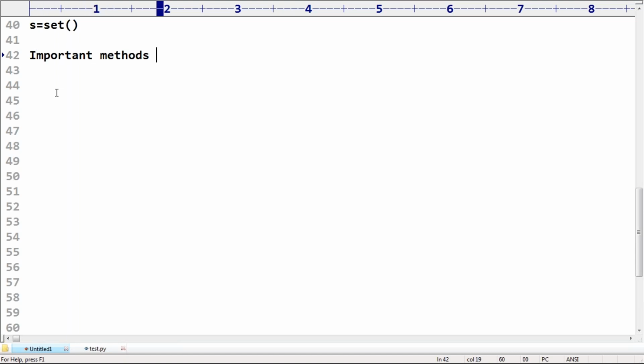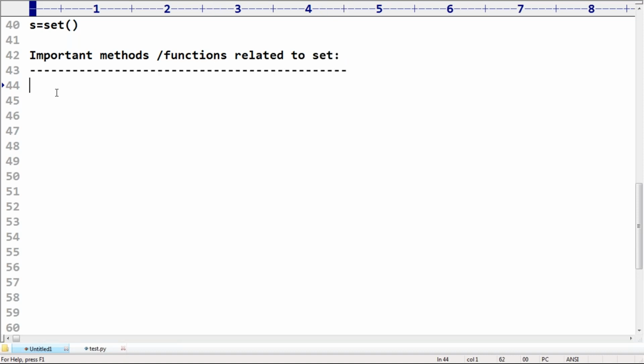Important methods. What are the various important methods? They are functions related to set. On the set, which methods or functions can you apply, sir? Very simple. First, I want to add an element. S is equal to the empty set you created, sir. After that, I want to add some element. What is the way, sir? Sir, s dot add. Remember this one. S dot add.